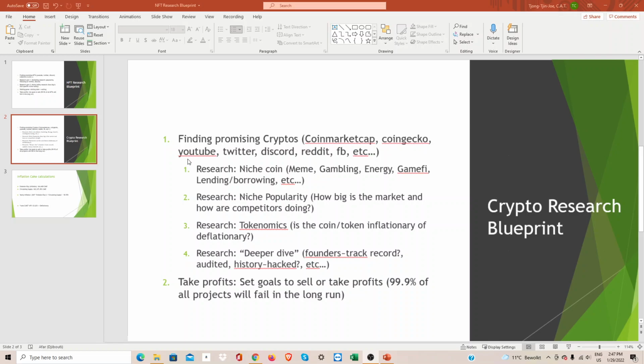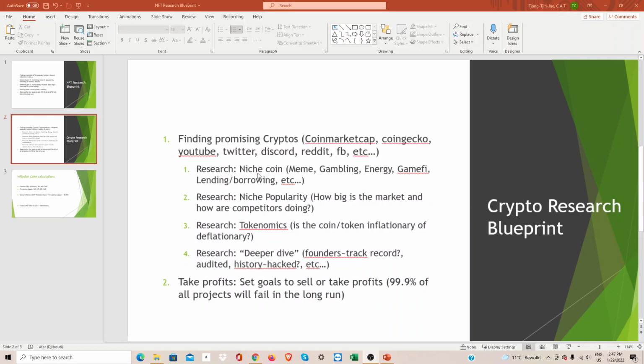To get to know other coins, you can also Google or search on YouTube, Twitter, Discord, Reddit, or even Facebook. You even have Facebook groups where they talk about cryptos. Anyway, let's say you have a promising coin. Next, what you want to do is start your research.